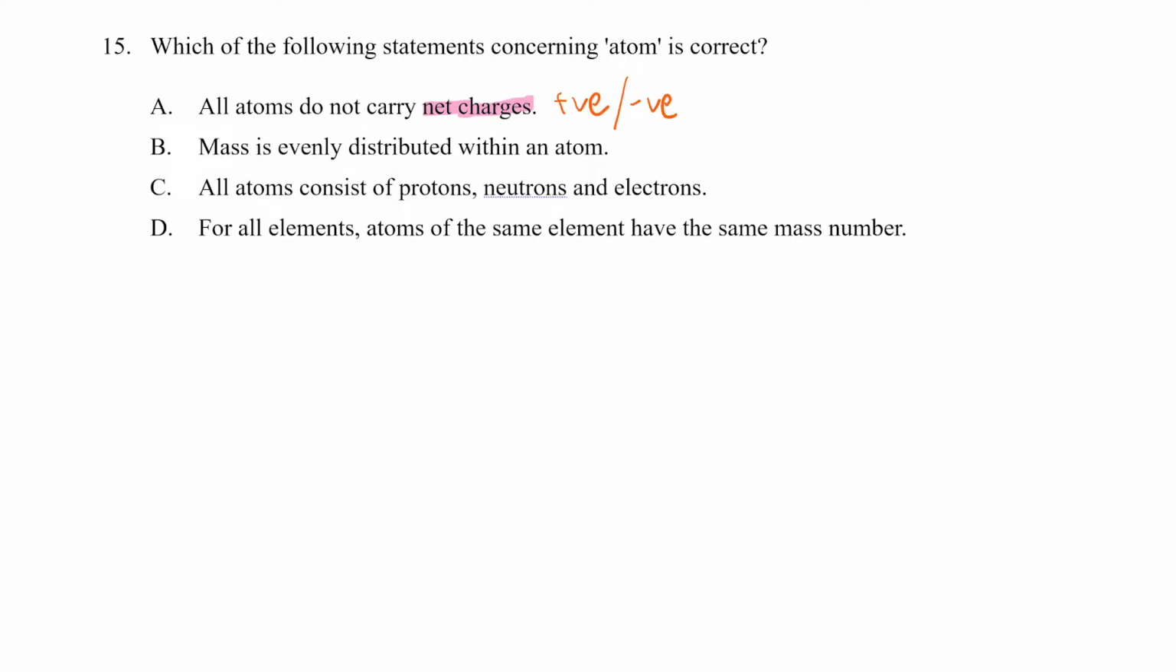So basically it's saying whether there's any positive or negative charge at all. So who has positive or negative charge? Yep, they're called ions. Ions have positive or negative charge. They're the ones that have net charges. So atoms, that is true, they do not carry net charges. Atoms are basically zero. They have no charge. So option A is already the answer, but let's look at the other three options.